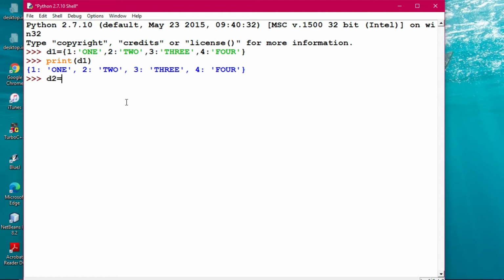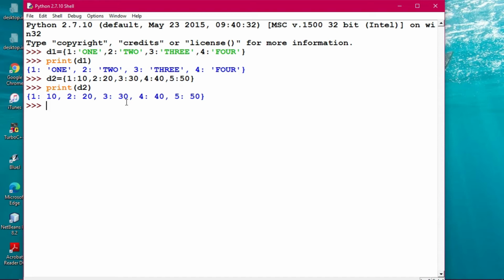Not only that, you can keep it in this way also. Suppose I create d2 equals, for example, 1 colon 10, then 2 colon 20, 3 colon 30, 4 colon 40, and one more, 5 colon 50. So a dictionary has been created. Now if I give print d2, let's see what comes. Yes, the dictionary has been created in this way. You can see how a key-value pair is used to create a dictionary.